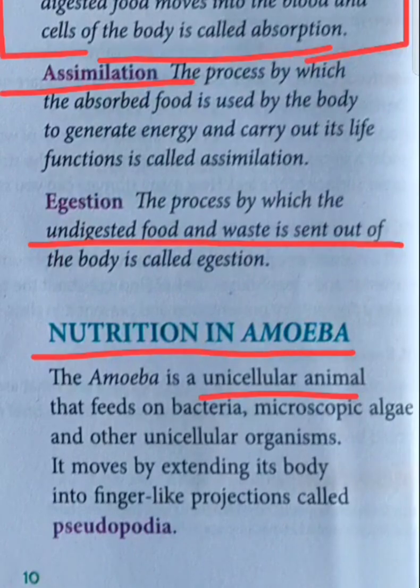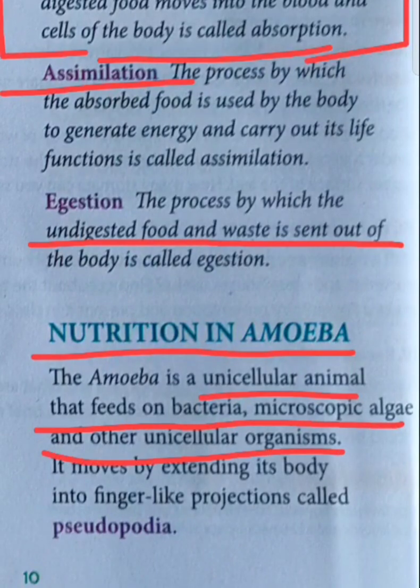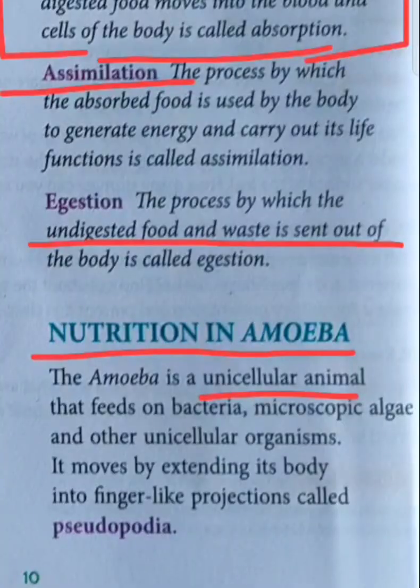These unicellular organisms are very small organisms that are not visible to the naked eye. We need a microscope to look at these animals because they are only one cell. On the other hand, we humans or any other animals are multicellular organisms with lakhs and crores of cells, right? This amoeba, which is a unicellular organism, feeds on bacteria, microscopic algae and other unicellular organisms.